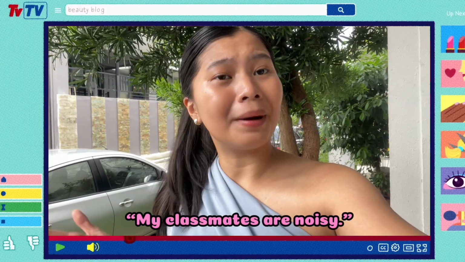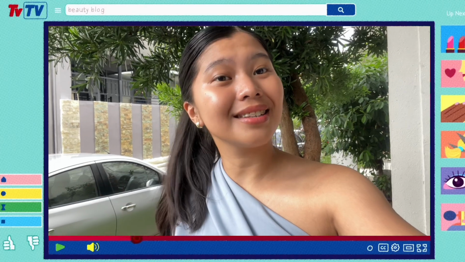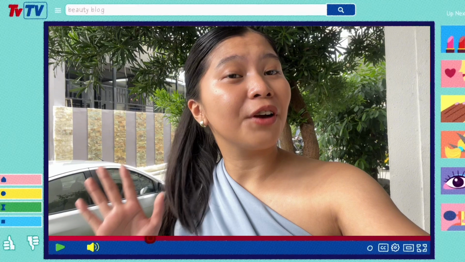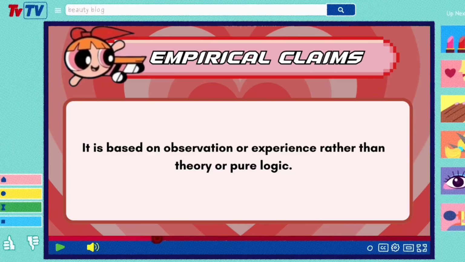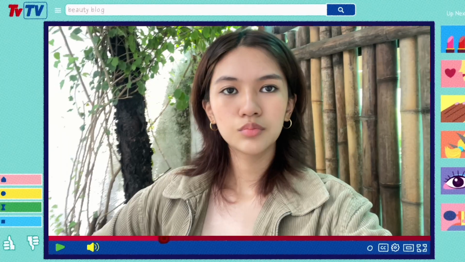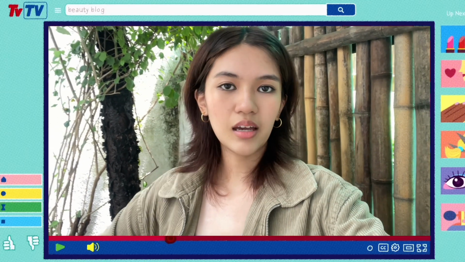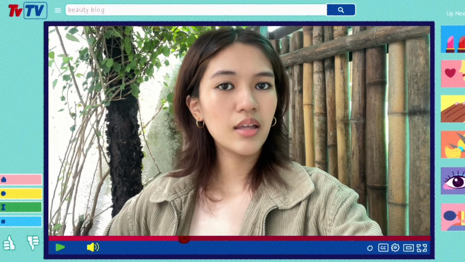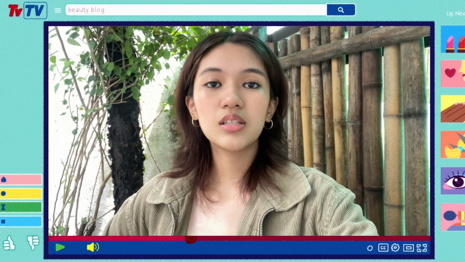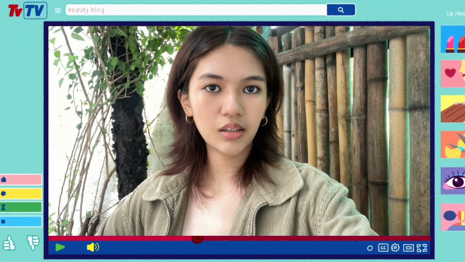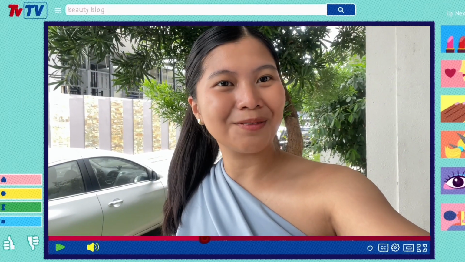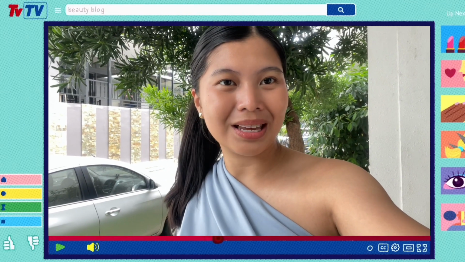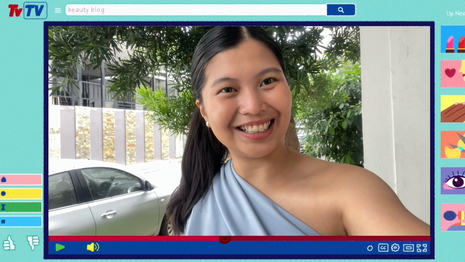If I say my classmates are noisy, I can tell if it's true by listening to the sound of the room. Empirical claims are very easy to figure out because they're based on things that we can experience. But if we're talking about something like the square of the hypotenuse is equal to the sum of the squares of the other two sides, that's a formal claim. You don't need to see a triangle in real life to prove that theorem. Right, that's because formal claims use analytic statements, and we can use our brains to check if they're true by making sure they're logical and coherent.